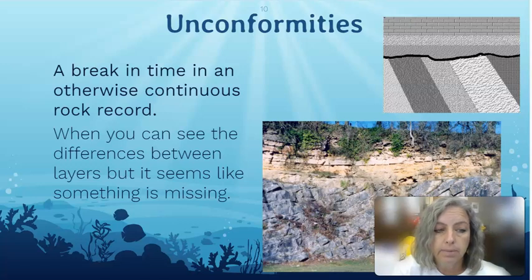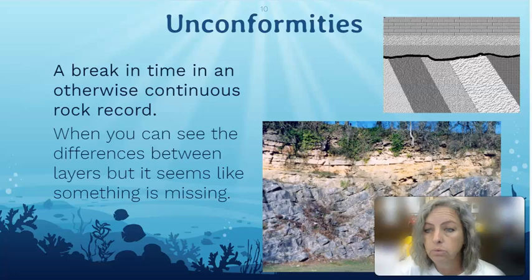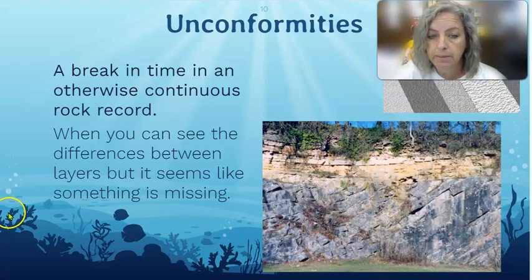Let's look at unconformities. Unconformities are when we see some sort of a break in time, like we can't figure out what happened. Maybe we don't know what happened. We weren't there to see it happen, but we can see a difference. So let's look at this picture.